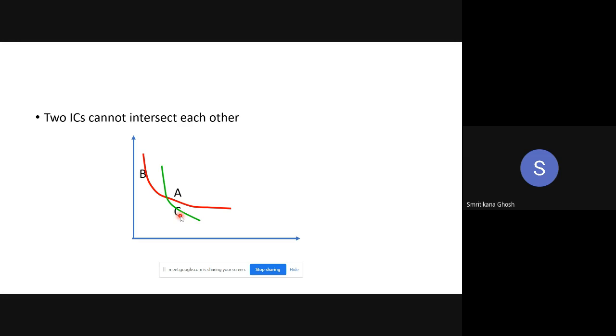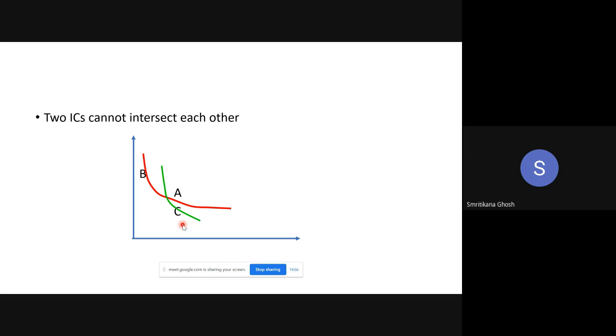So we are stuck. That means as B and C are not on the same indifference curve, it is not possible to be indifferent. So two indifference curves cannot intersect.